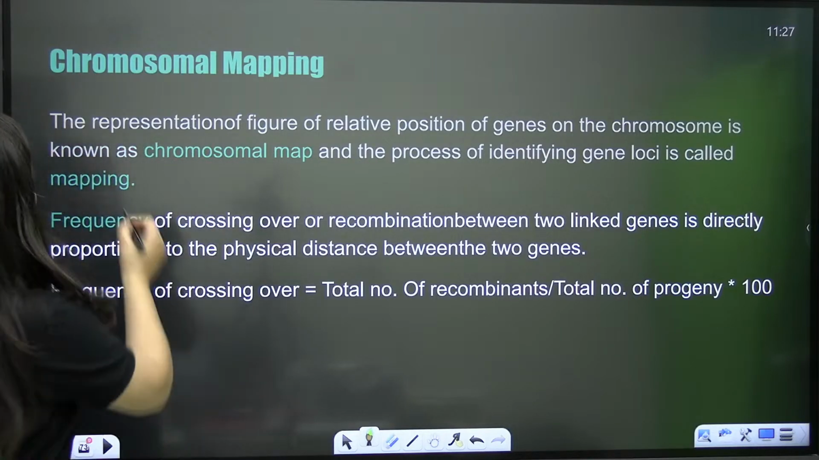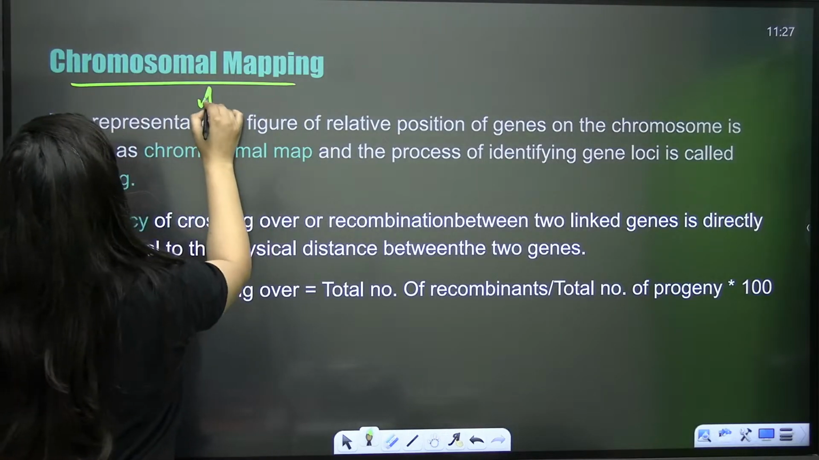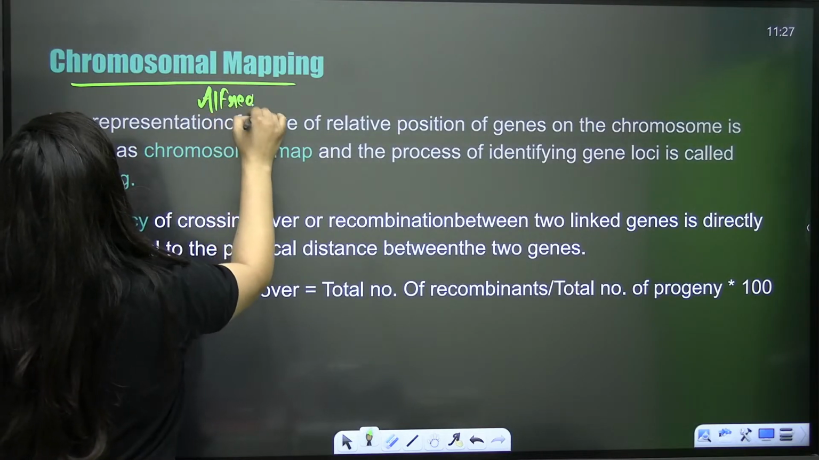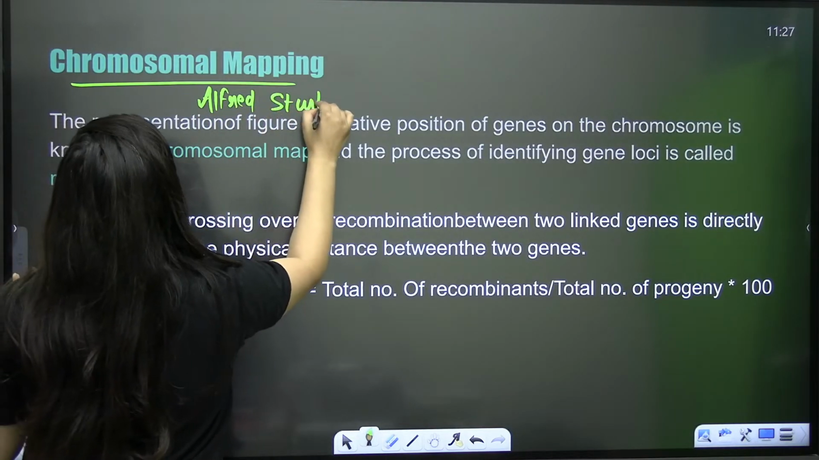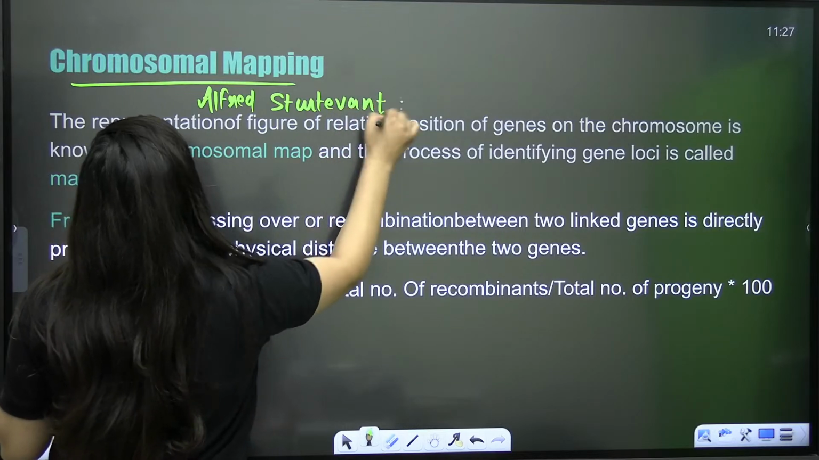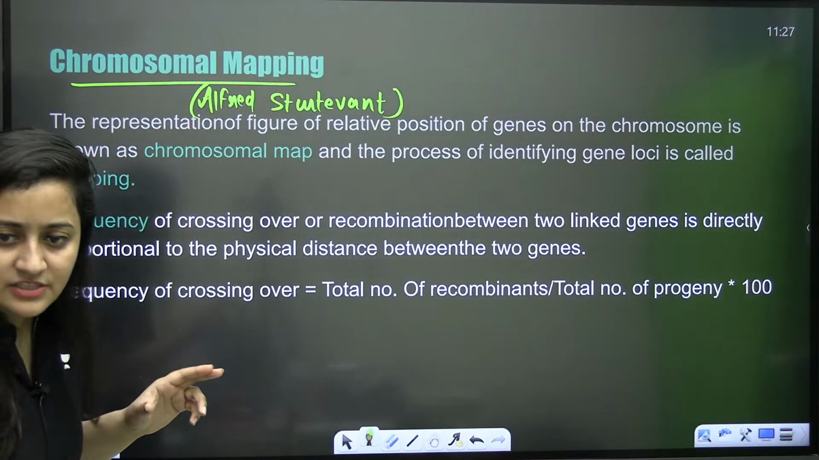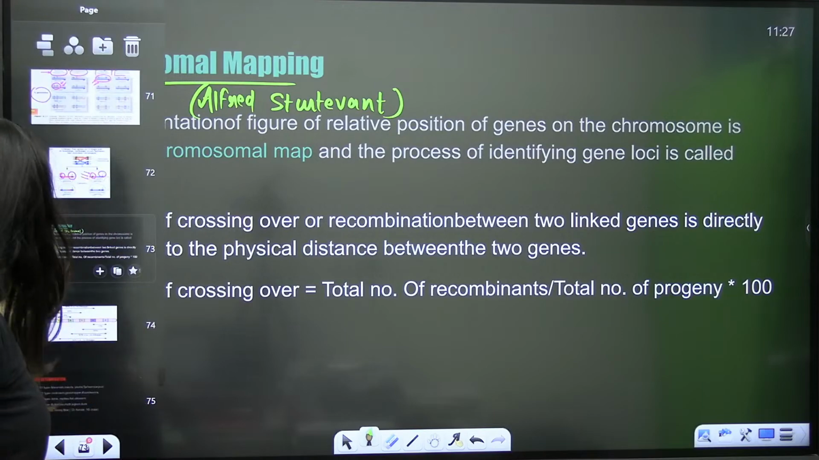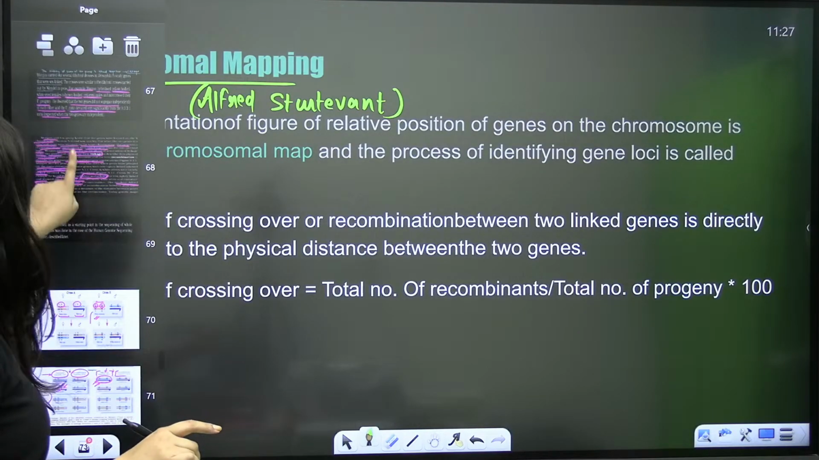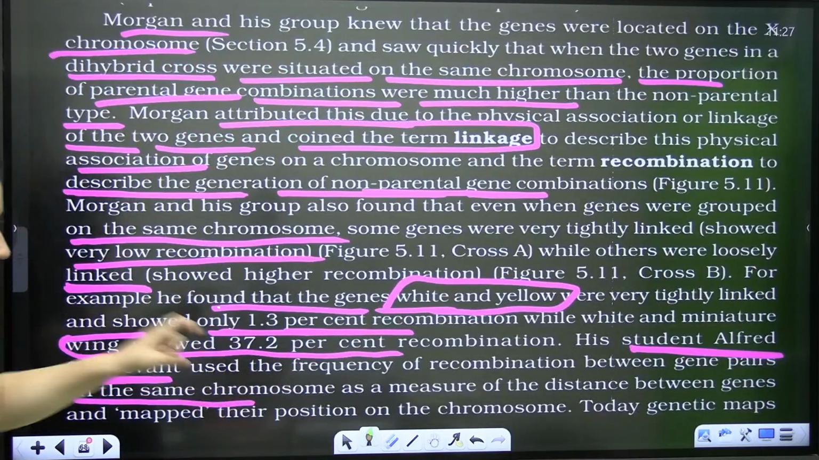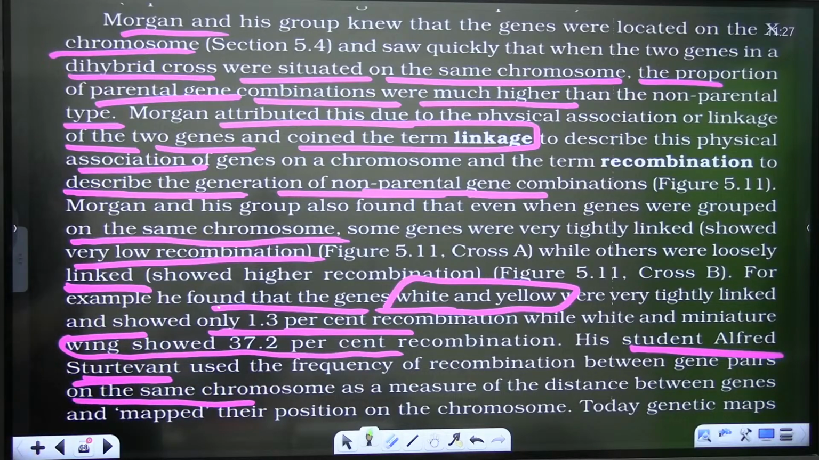So next is chromosomal mapping. I told you, the student of Thomas Hunt Morgan, Alfred Sturtevant, he expressed it. So questions can also come on the basis of that, but numerical problems can come. So mark this paragraph in your NCERT. So what are they saying?